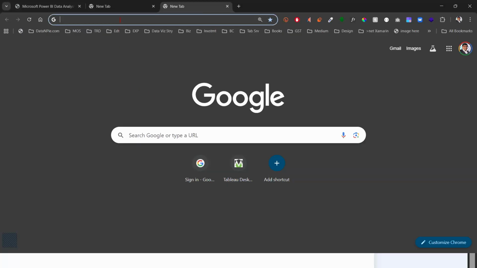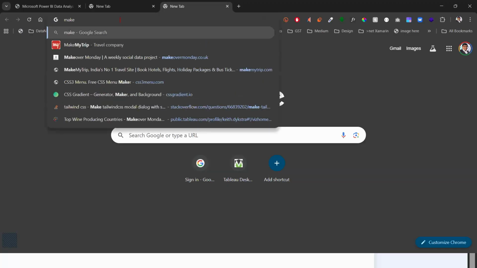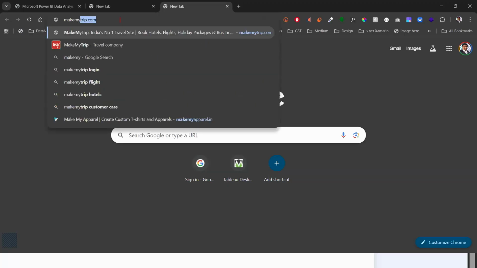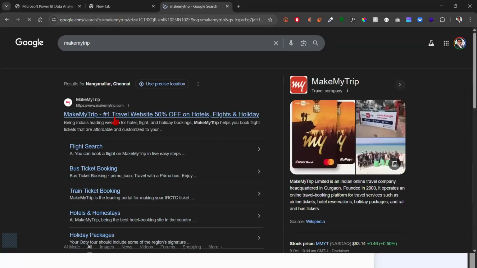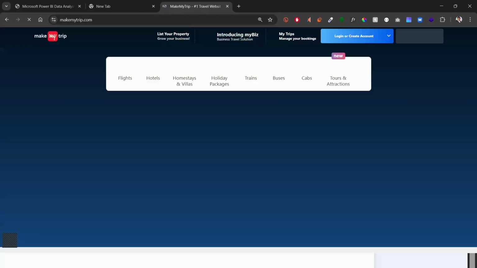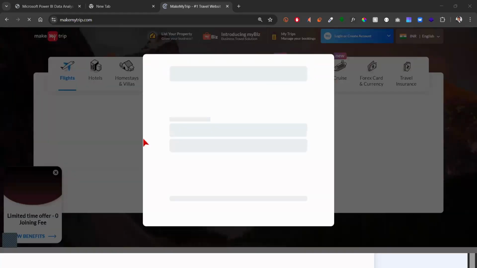So let me go to a website called makemytrip.com. Let's see. I hope you have booked some tickets, worked on some ticket bookings, hotel bookings maybe, or if you have used the IRCTC website, which is one of the famous websites in India here. So I hope you have booked some flights or tickets. I'm just going to go through this here, but we want to understand something very important and we will take it forward that way. So let's see how this goes.